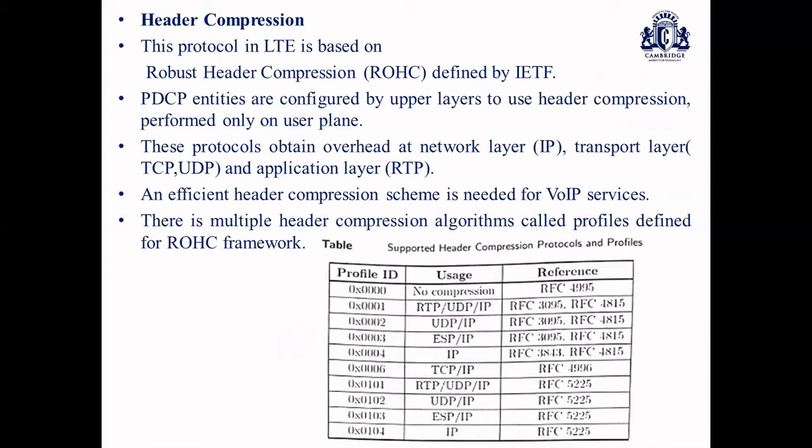The compression is performed only on user plane data. Whatever compression we perform is only on user plane data. And the services in LTE are IP based, which have a frame format deployed using IETF protocols.